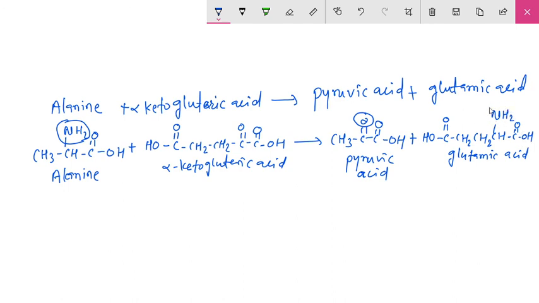So this O is replaced with this amino group. Okay, so there is a transfer or exchange of the amino group. That means the nitrogen of this amino group is transferred to this group, producing glutamic acid.